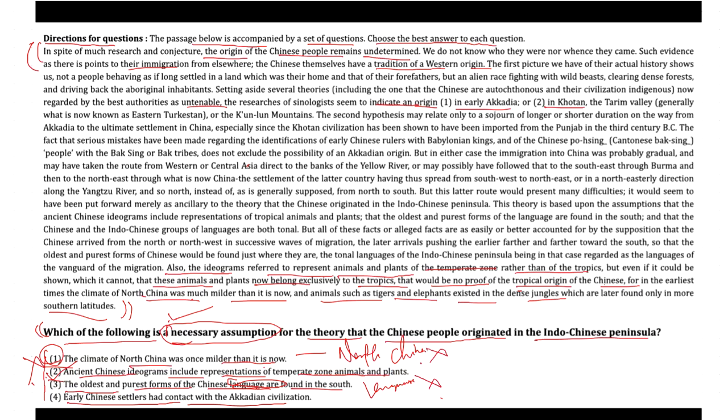Look into option 4. Option 4 says early Chinese settlers had contact with the Akkadian civilization. It introduces a different civilization, Akkadian, and its contact with the early Chinese settlers. It doesn't address the Indo-Chinese origin theory. So option 4 is also eliminated. Hence, we find the correct answer is option 2.